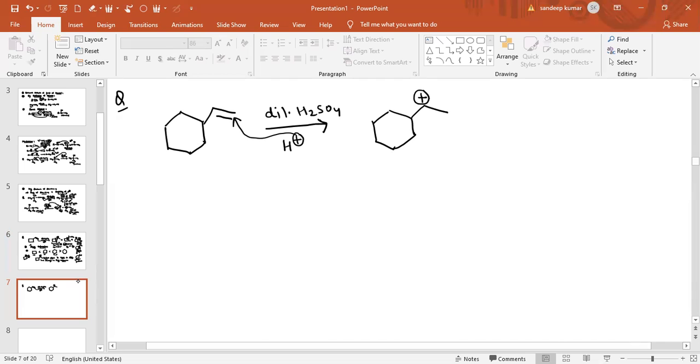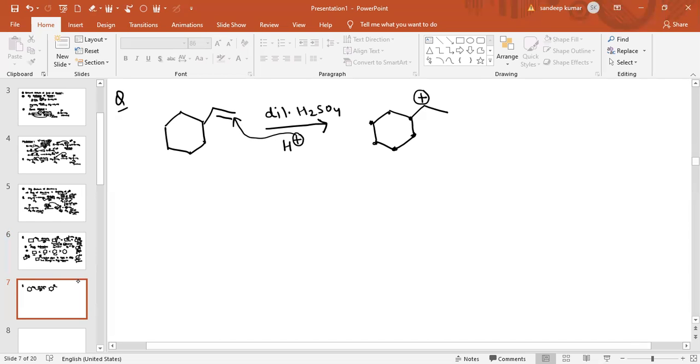Now some people will think in this case also ring expansion will take place, but it is not so. Why? Because this is already a 6-member carbon ring, and a 6-member carbon ring will not go to a 7-member carbon ring, because the 7-member ring has more instability.